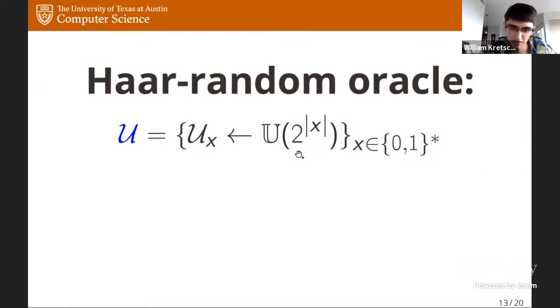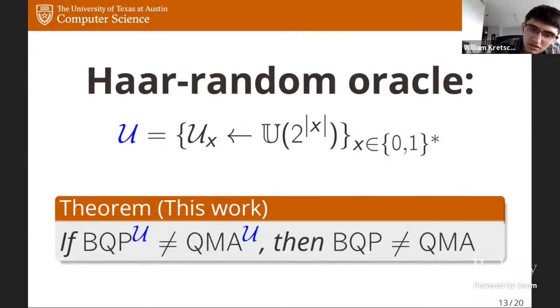So this is in dimension 2 to the power of n. And an algorithm gets to query U of x, so you feed in x and it performs this operation U of x. You can consider complexity classes that have the ability to query this oracle. What we can show is the following. If you can separate BQP from QMA relative to this Haar-random oracle, then you can actually separate BQP from QMA in the unrelativized world.